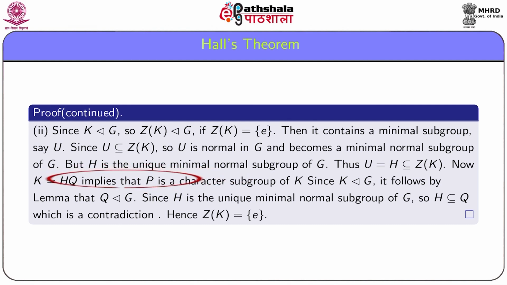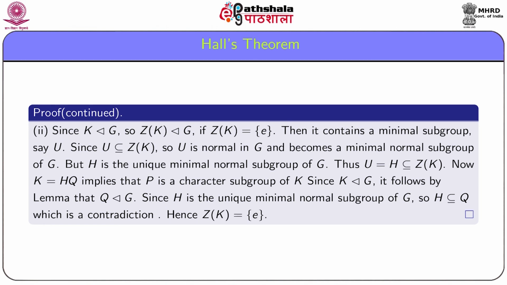Now K equals HQ implies that Q is a characteristic subgroup in K. Since K is normal in G, it follows by the previous lemma that Q is normal in G.